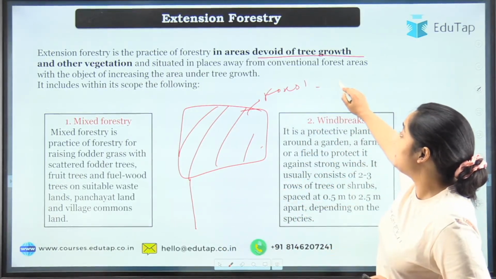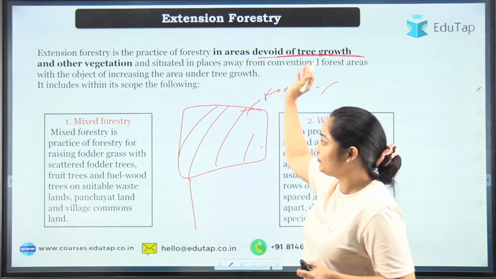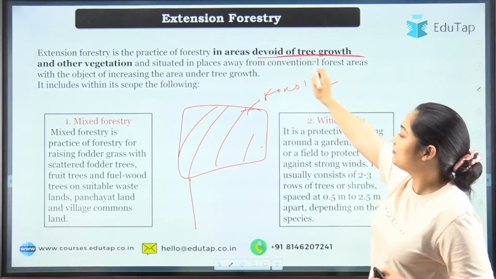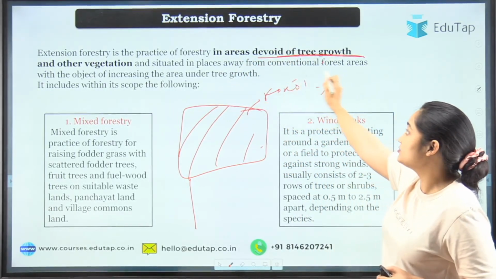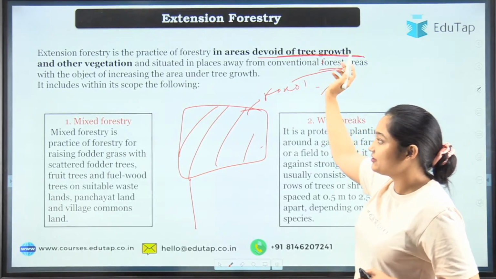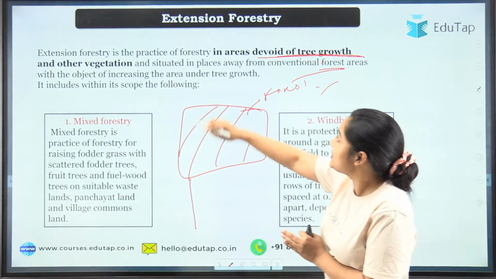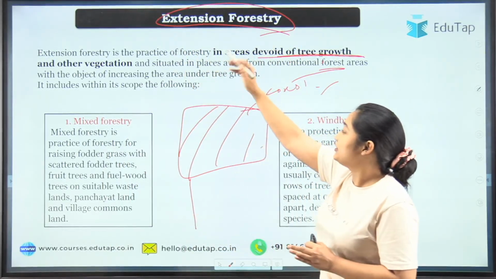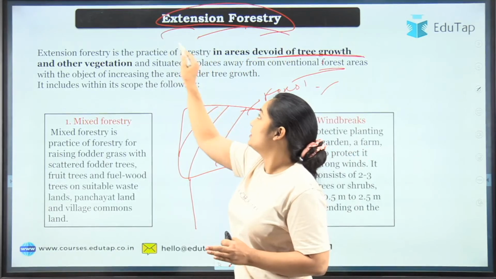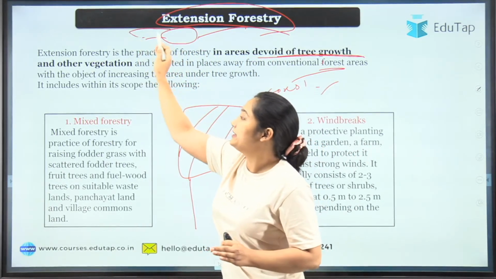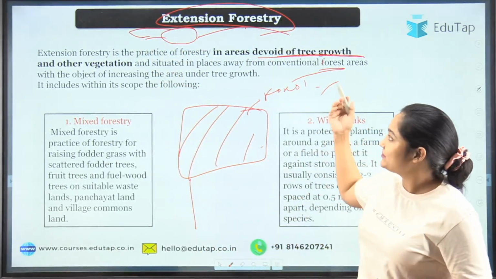So in that case, where tree-type land is present and other vegetation is not there, away from conventional forestry, you are planting the trees. That will be your extension forestry. Go by the name, so that is why you will not be able to forget it. This is the conventional forest, and you have extended it wherever you can. Okay, so that becomes your extension forestry.